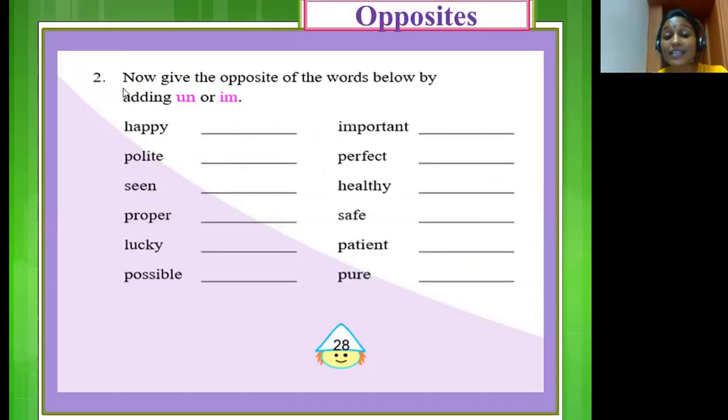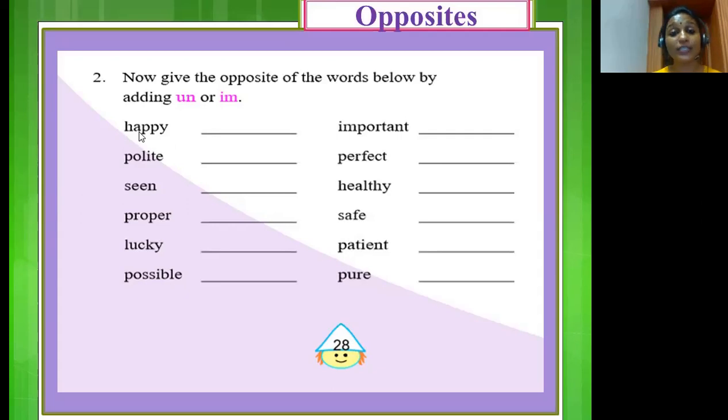The second exercise you have here is, now give the opposite of the words below by adding un or im. So here you will have to add un or the prefix im in front of these words that are given here and frame their opposites. We have learned a few words which have another word as their opposite. But here are some words which form their opposites by adding either one of them. It can be un or it can be im. Let's see how it is done.